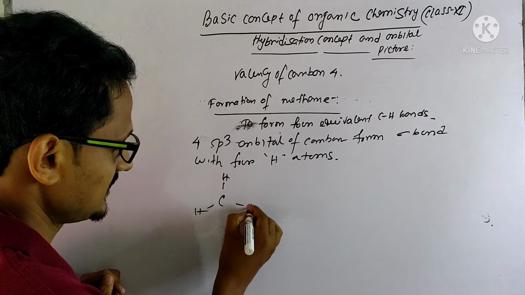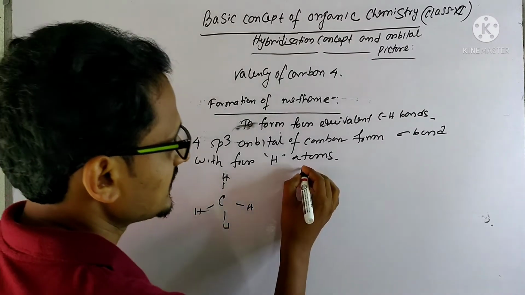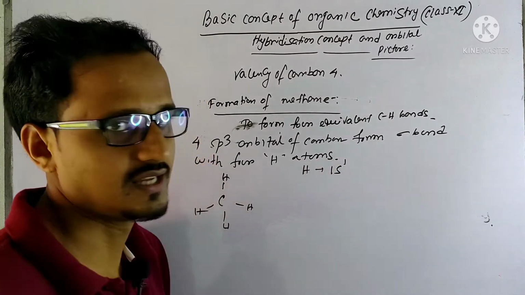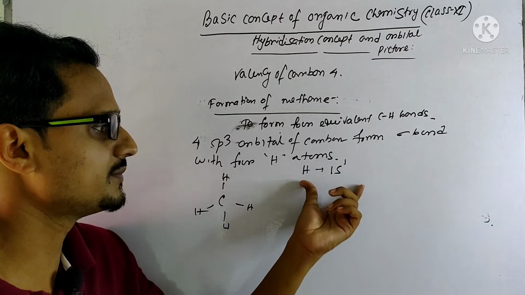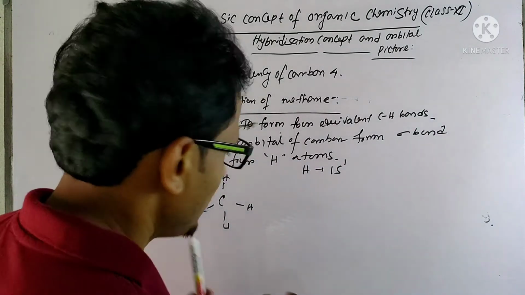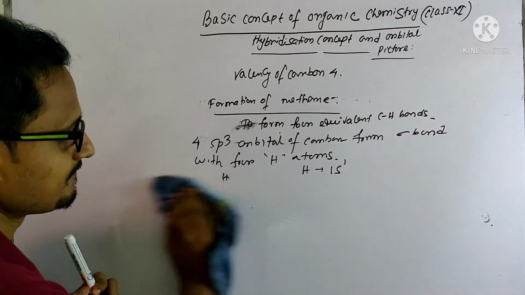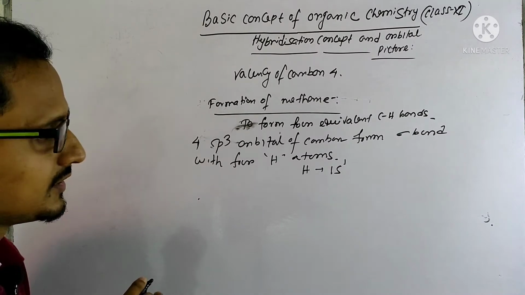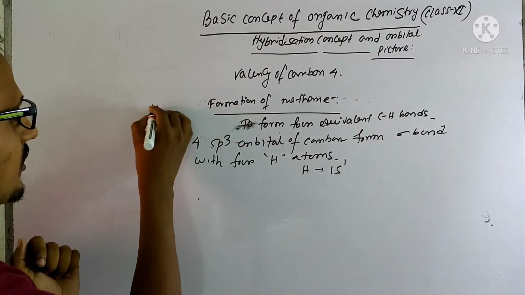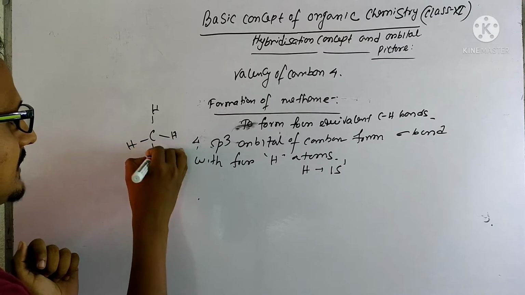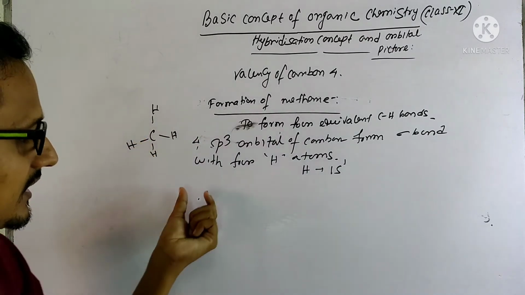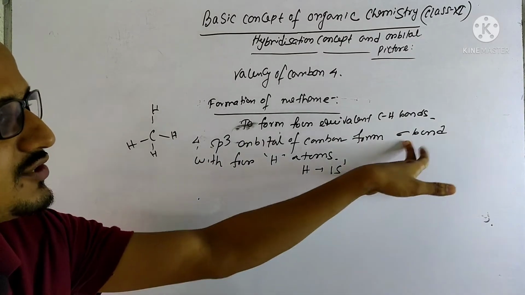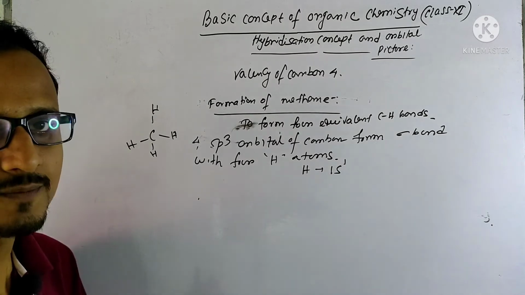Now how does it actually form? We know that hydrogen has a 1s orbital, and in that 1s orbital only one electron is there. So how will the orbital picture look? See, it is the carbon. When it forms CH4, that means 4 bonds, it has 4 sp3 hybrid orbitals, so the 4 sp3 hybrid orbitals will overlap with the 1s orbital of each hydrogen.